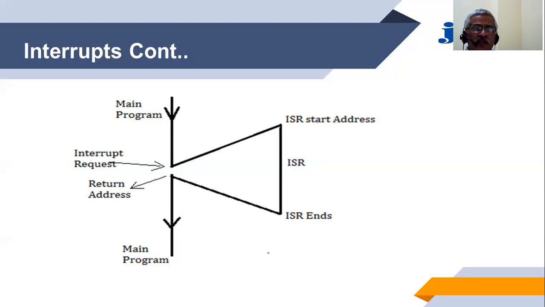In raw language, we can say that whenever some service is requested by the device to the processor, its solution is lying at some place in the memory, which is called the ISR, interrupt service routine. We need to suspend the current ongoing task, that is the main program execution, and take the program to the starting address of the ISR.